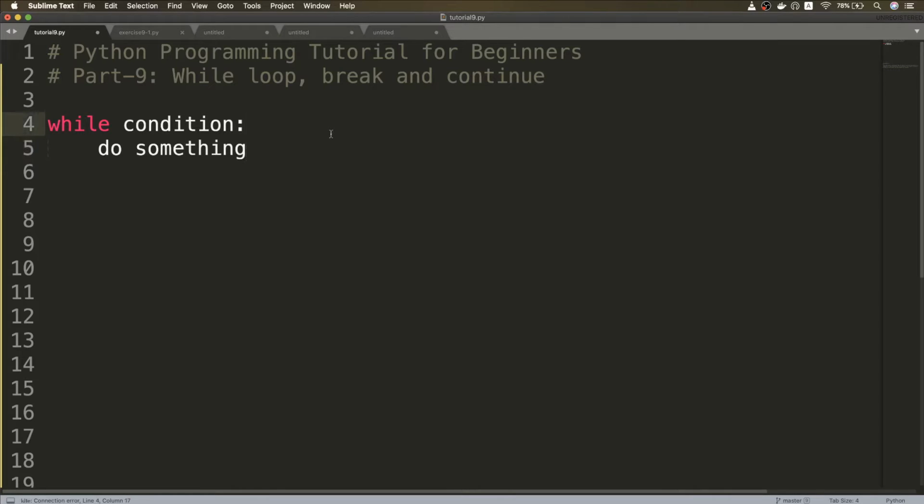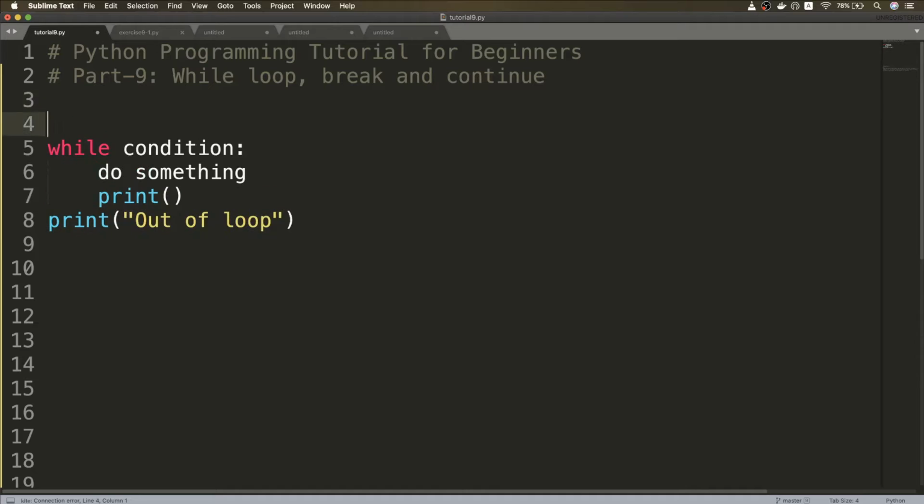Note on syntax is that this condition should return a bool value so that if it's true, then the loop will get executed again and again until it's false. Then you have a colon and then you have an indented block. This block can be indented with a tab, two spaces or four spaces, etc. And whatever you write should go into this indented block. Like if you want to write another print statement, it should go here. And whatever you write outside of this indentation is not part of this loop. So this is the thing that you should remember.